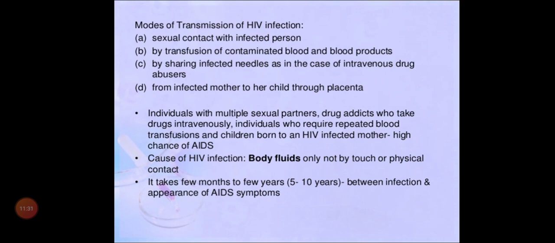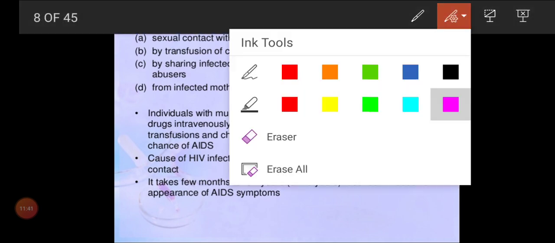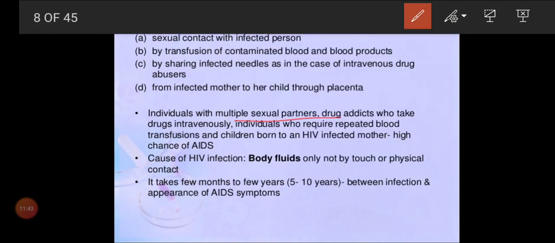Is that clear, children? So these are the four modes, and we shall quickly see what I have explained in the slide. Individuals with multiple sex partners, drug addicts who take drugs intravenously, individuals who require repeated blood transfusions, and children born to HIV infected mothers have high chances of AIDS. As I told you, there is a high chance, but it is not compulsory.